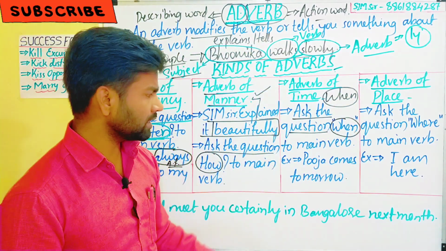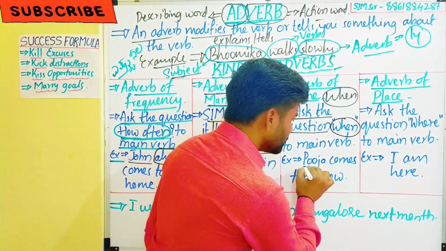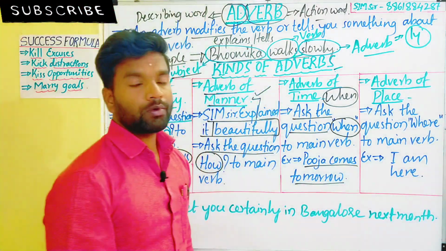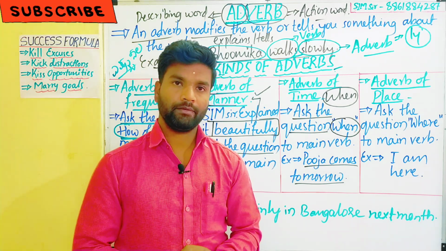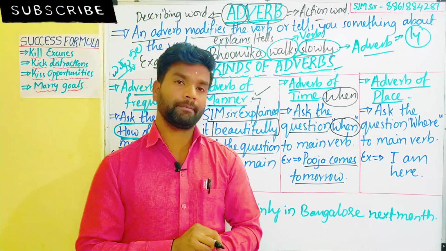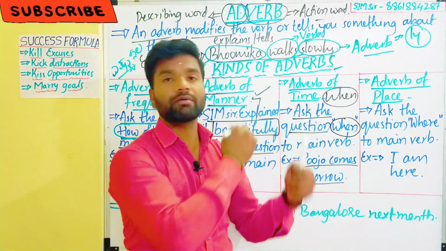Okay, let's come to that. I took one example here: Pooja comes tomorrow. When does Pooja come? I asked one question here: when does Pooja come? The answer is tomorrow. Then we got the adverb of time.